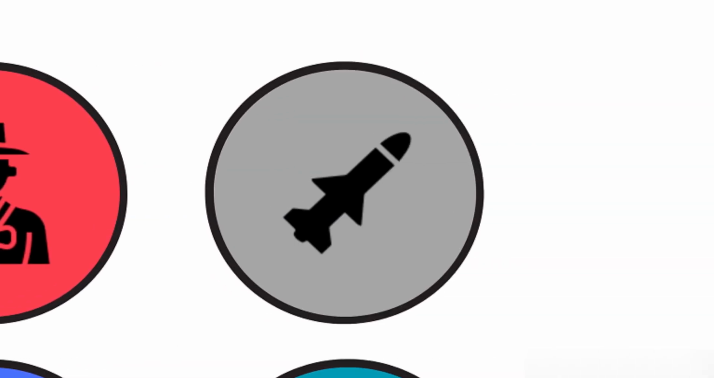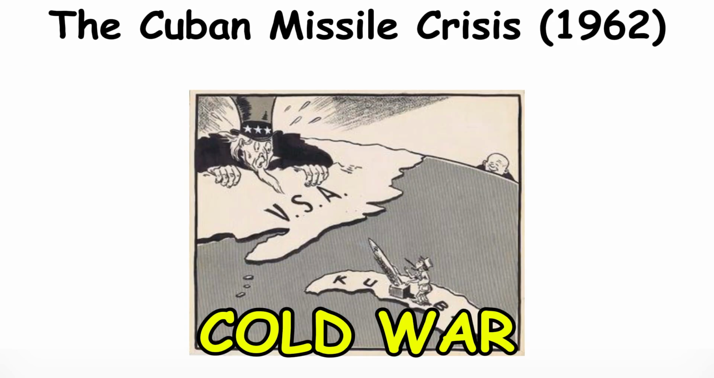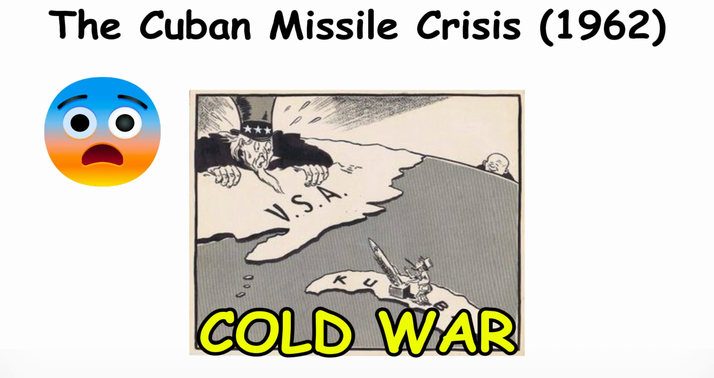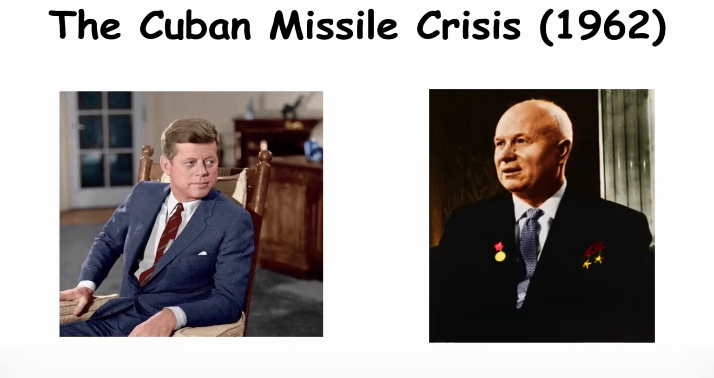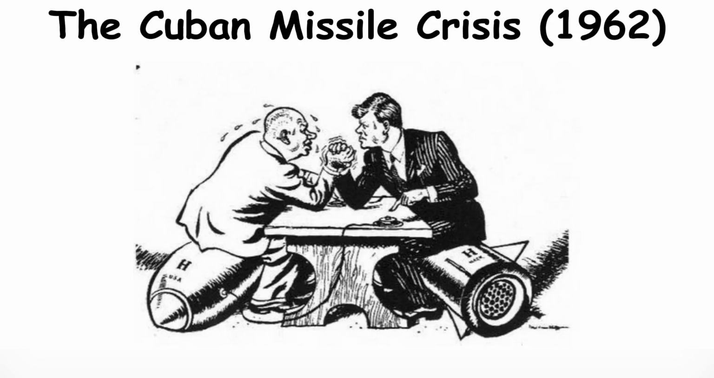The Cuban Missile Crisis. The Cuban Missile Crisis in 1962 was arguably the most dangerous moment of the Cold War. When the US discovered Soviet missiles in Cuba, tensions soared as the world feared a potential nuclear war. After tense negotiations between President Kennedy and Premier Khrushchev, the crisis was defused, with the Soviet Union agreeing to remove the missiles. This event was a turning point, leading to improved communication between the superpowers to prevent future confrontations.